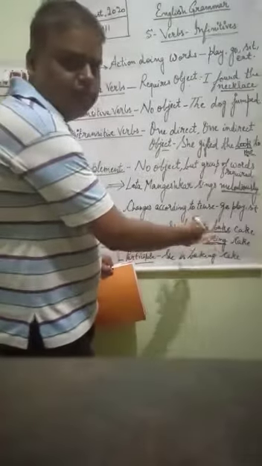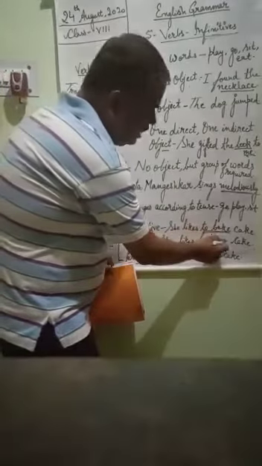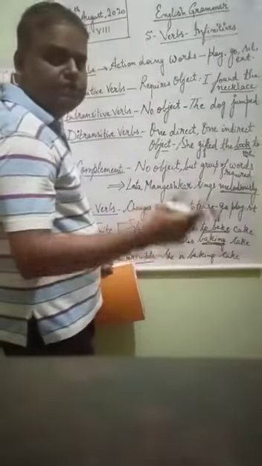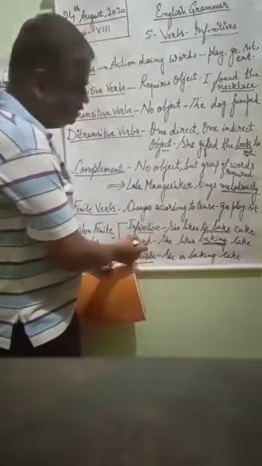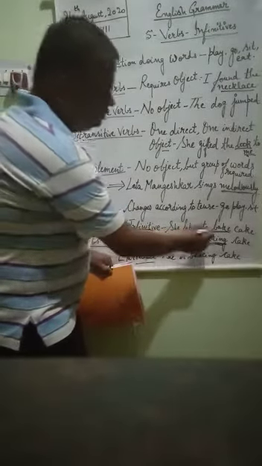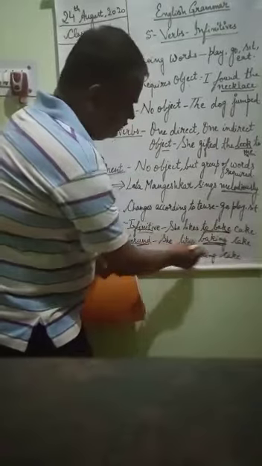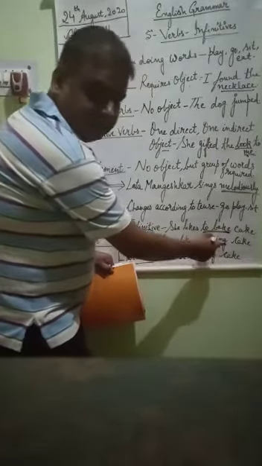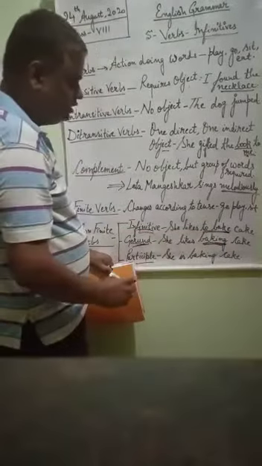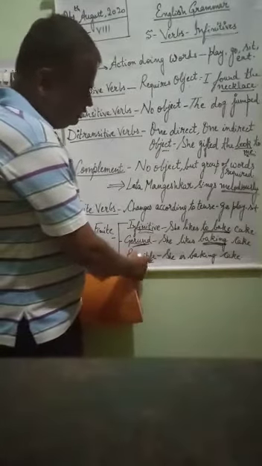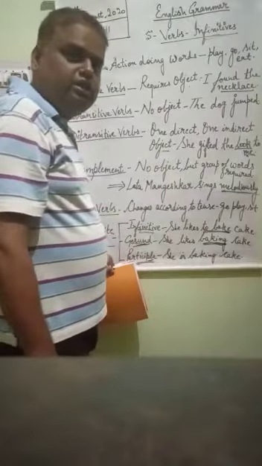While we are seeing it, we are thinking it is a verb, but it is coming in ing form. When a noun is coming in ing form, that is called a gerund. When it is coming with to, it is infinitive. When it is coming with ing in noun form, that is called gerund. And participle is the word which comes in the verb form.